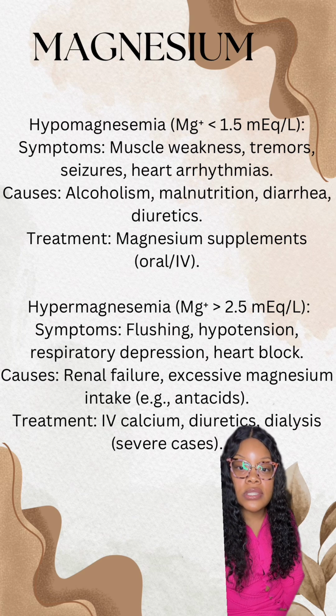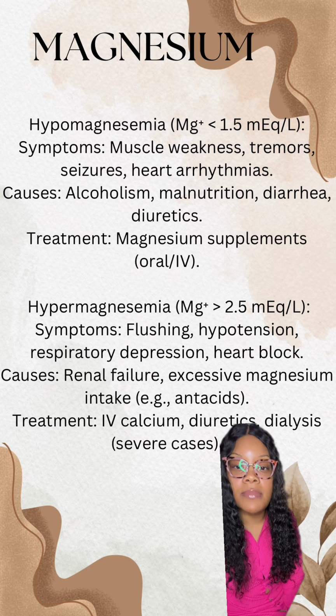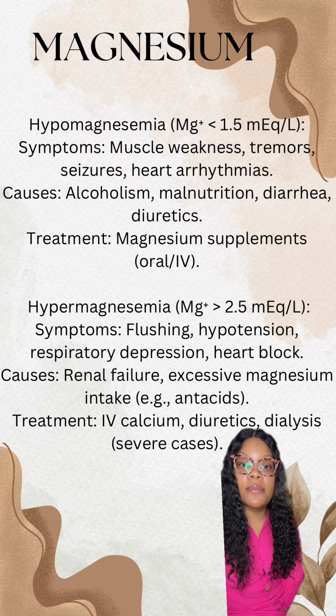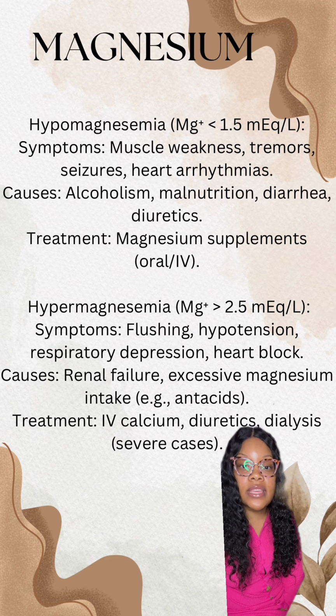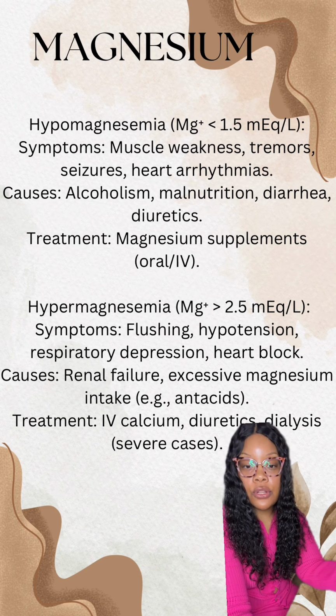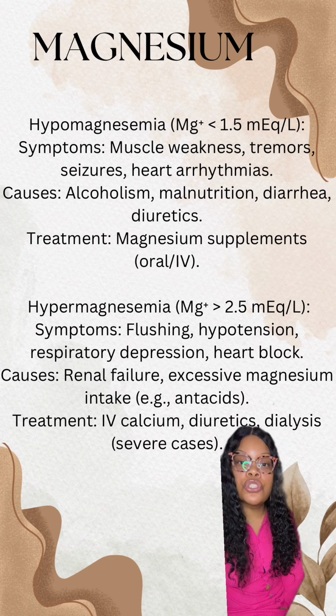So what are some causes? If a patient has renal failure, which is causing them to hold on to magnesium. Also, if the patient has excessive magnesium intake, meaning that patient could take a bunch of antacids. Let's say they have bad heartburn, bad GERD, and they're taking these antacids frequently, they could have an increase in magnesium. So for our treatment, we can give IV calcium gluconate. Calcium gluconate antagonizes the toxic effect of hypermagnesemia. Also diuretics to get you to pee out all that magnesium. Also, in severe cases, the person may have to undergo dialysis.